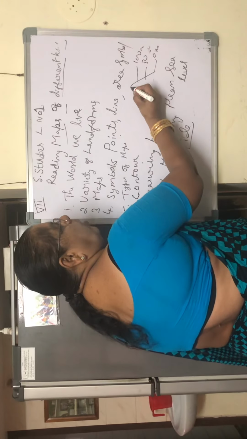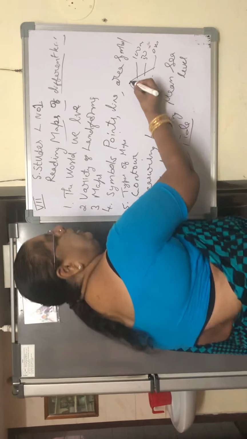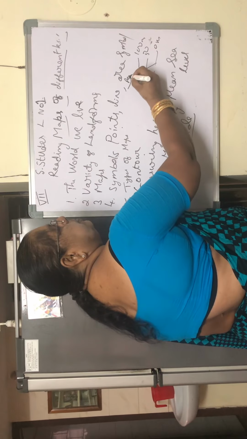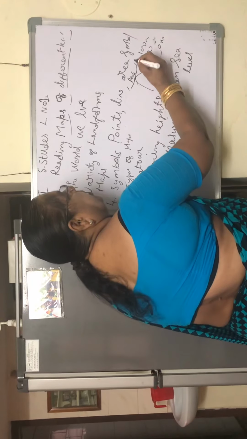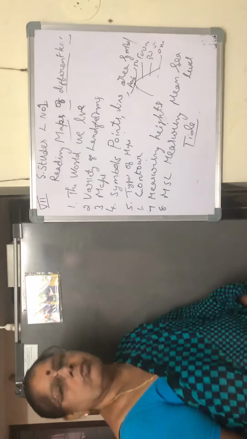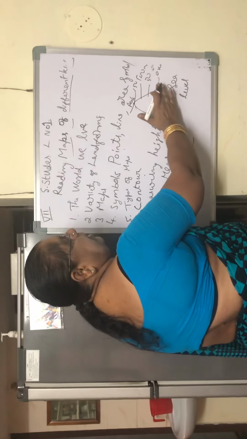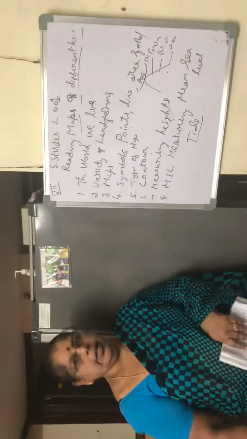Then what is this highest point called? Any idea? That is the peak. That peak may be 150 meters. So from 0 meter sea level, we measure the heights of the places located.